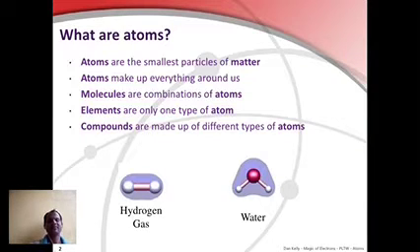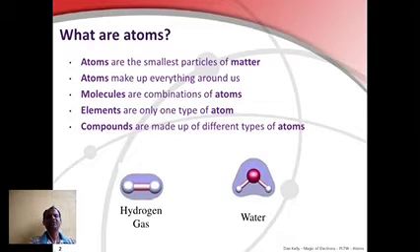First of all, Dalton proposed an atomic theory to explain the nature of atoms. Atoms are the smallest particles present in matter and take part in chemical reactions. These atoms make up everything around us.